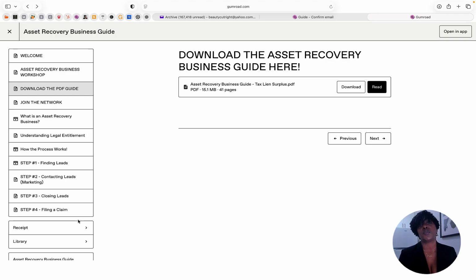So I'm going to show you what it looks like when you're viewing this on your mobile device, for those of you who do this business in travel mode, because that's what I do. All right, so I have my phone right here, and I'm going to show you exactly the same thing that I showed you on the desktop or your laptop.